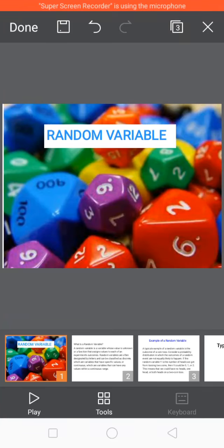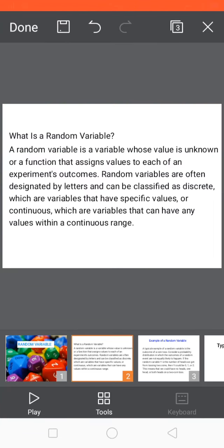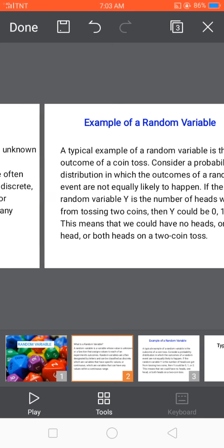What is a random variable? A random variable is a variable whose value is unknown, or a function that assigns values to each of an experiment's outcomes. Random variables are often designated by letters and can be classified as discrete, which are variables that have specific values, or continuous, which are variables that can have any values within a continuous range.